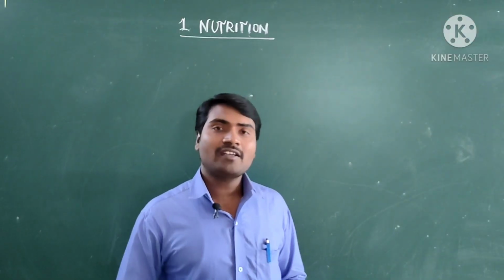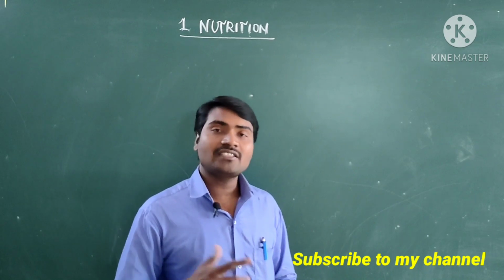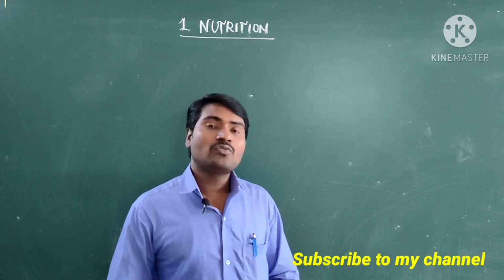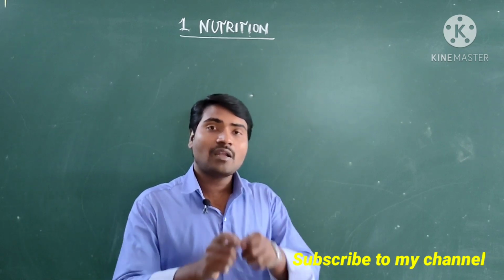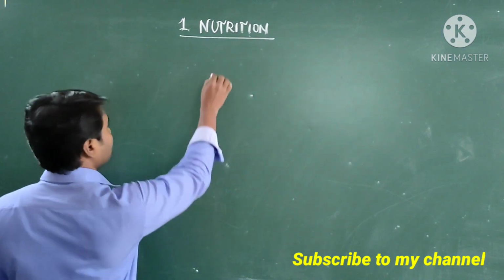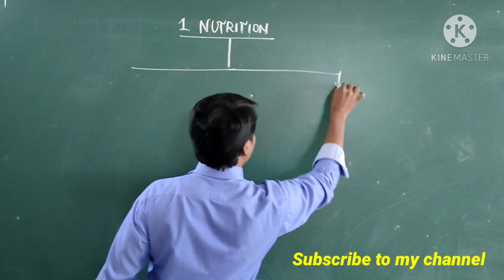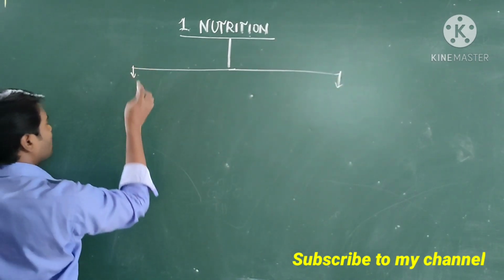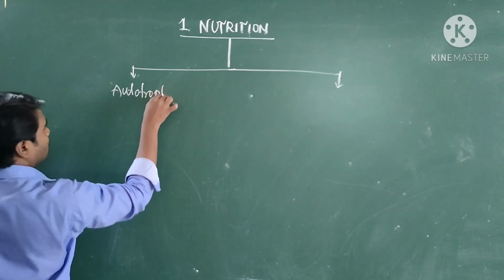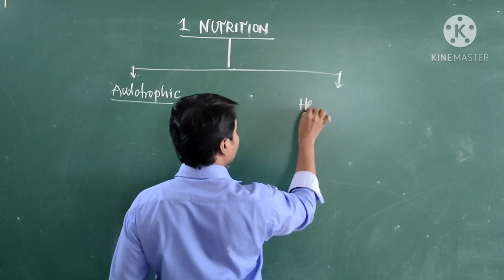Let's come to the next part, modes of nutrition. As we know, there are a number of varieties of organisms on this earth and they have different food habits, but these are broadly categorized into two types. Modes of nutrition are classified into two categories: one is autotrophic nutrition, and another is heterotrophic nutrition.